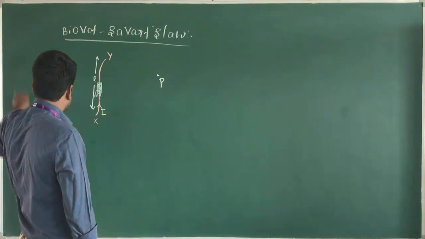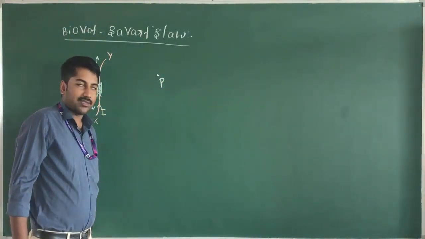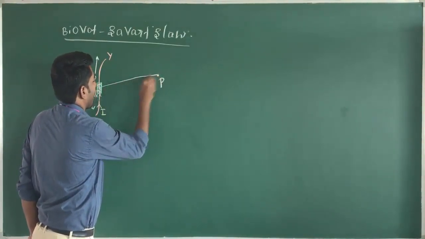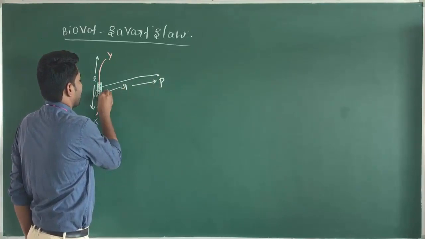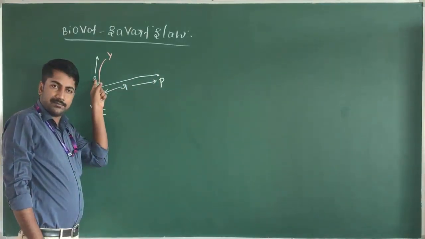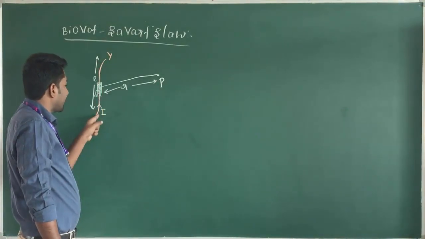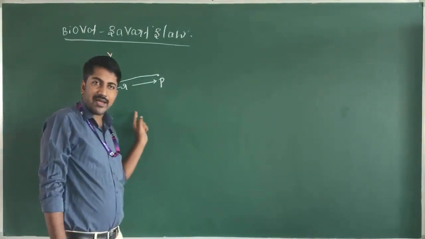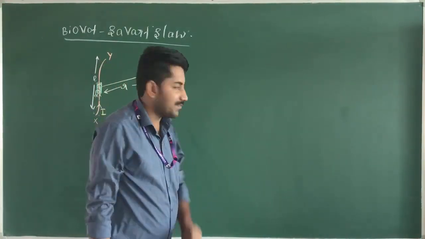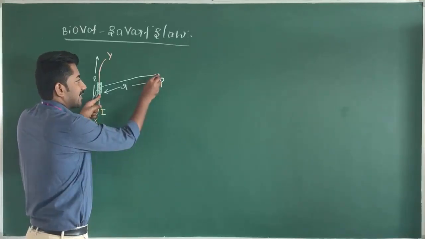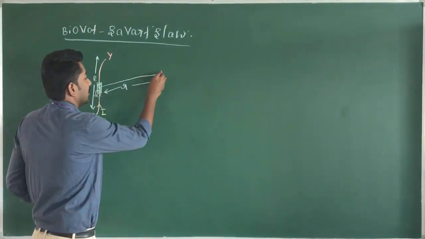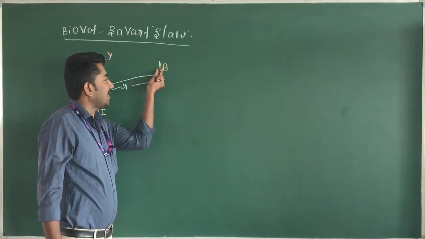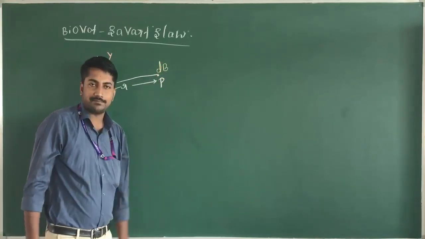Now consider any point in this region, a point P at a certain distance r. L is the length of the current carrying wire, and due to this wire the magnetic field is produced. And due to this current element dl, the magnetic field is produced at this point P. That magnetic field is denoted by the symbol dB. dB is the magnitude of the magnetic field at point P.